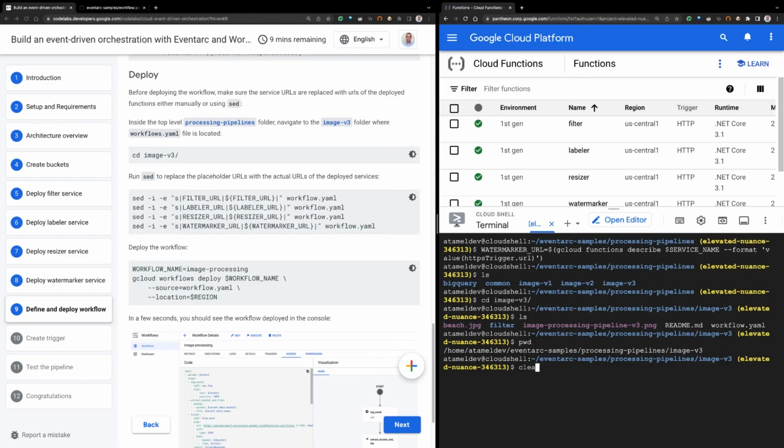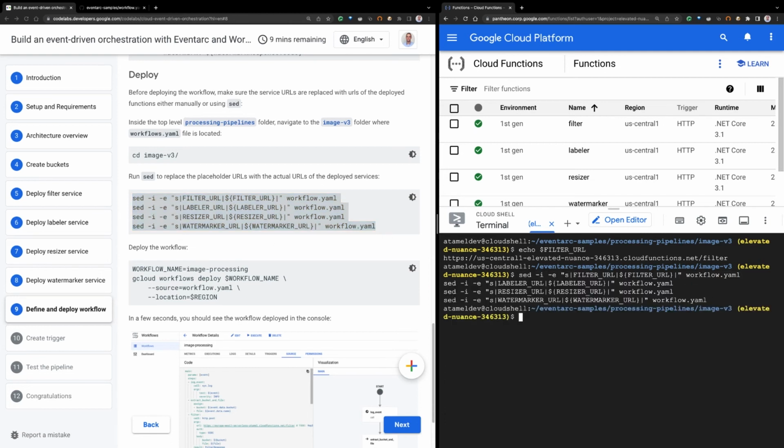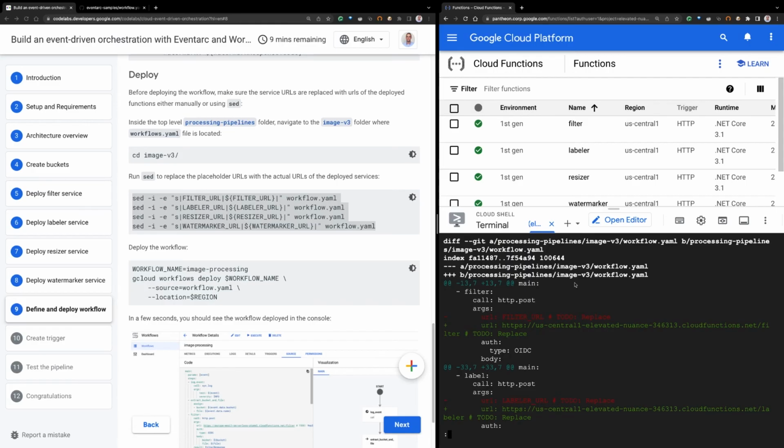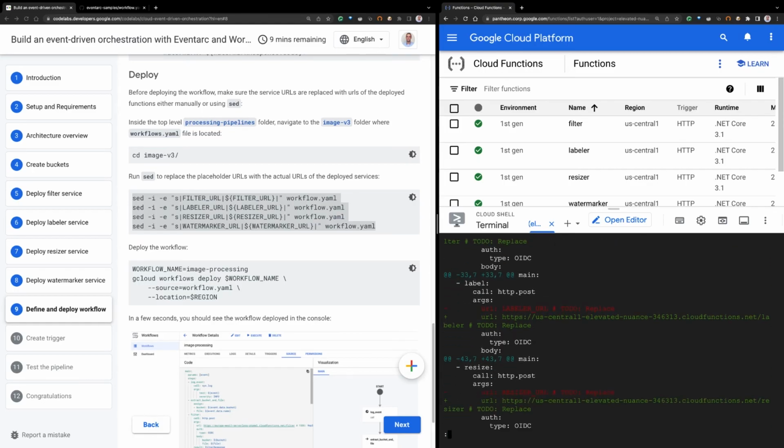Yes, we are. So to deploy it, before we deploy it, we need to change these URLs, these placeholders, with actual URLs. And remember, we saved these URLs as we went along, right? So if I do echo filter URL, you see that I have the actual URL. So we need to change them. You can manually change them in workflow.yaml if you like, but you can also use sed. So that's what I'm going to do here. And if I do git diff, you can see that our workflow changed, and the placeholders are replaced with the actual URLs of the functions, which is what I want.